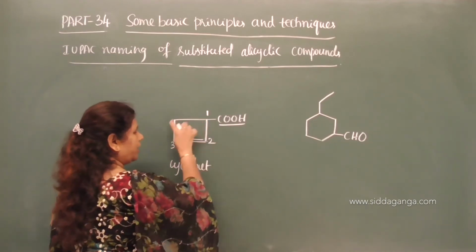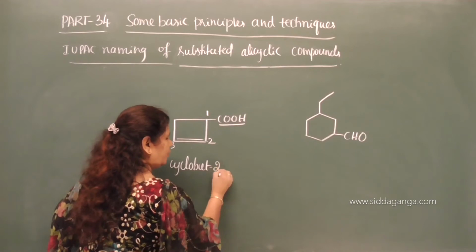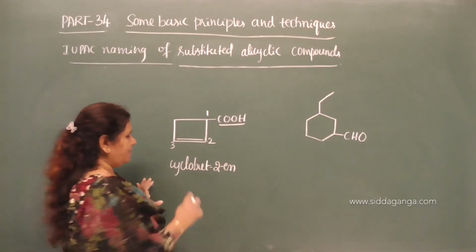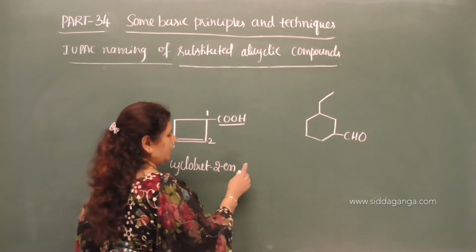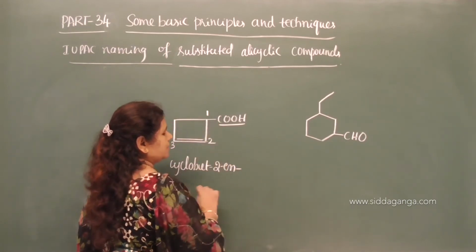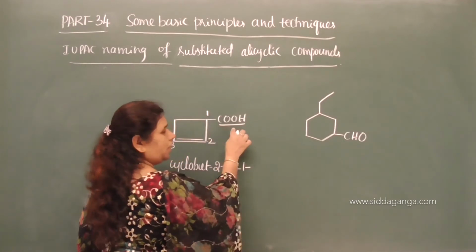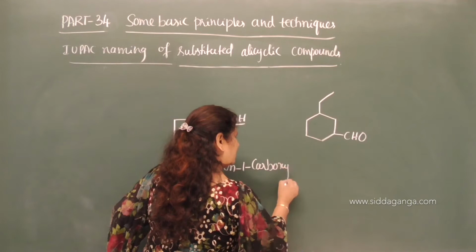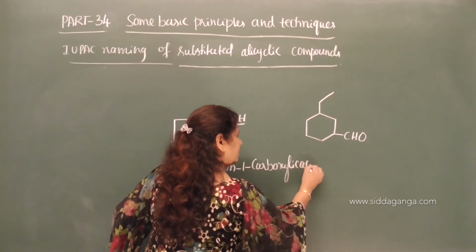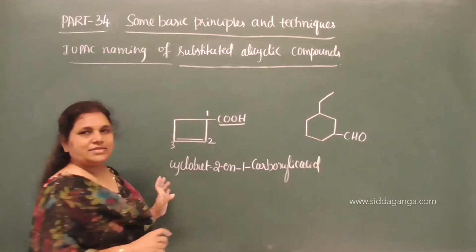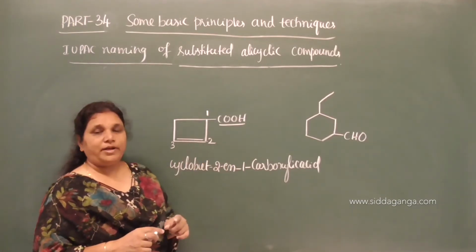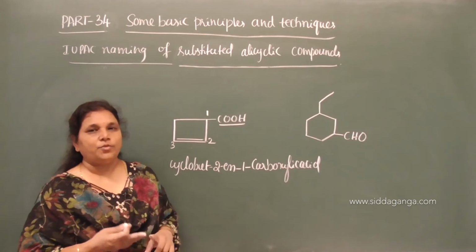Cyclobute, 4 carbon atoms are there. 2-ene, because between the second and third carbon there is a double bond: cyclobut-2-ene. Then on the first carbon we have one COOH group, carboxylic acid. We cannot name it as an oic acid, because if we name it as an oic acid, then the carbon atom is not included in the IUPAC name.